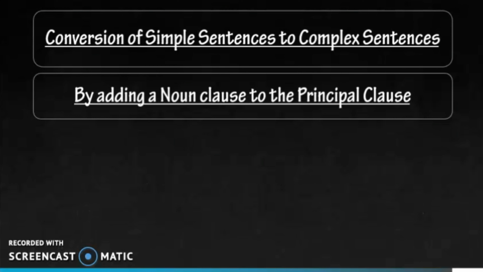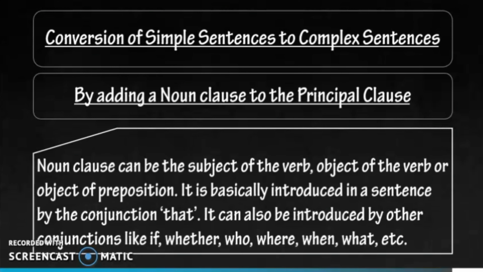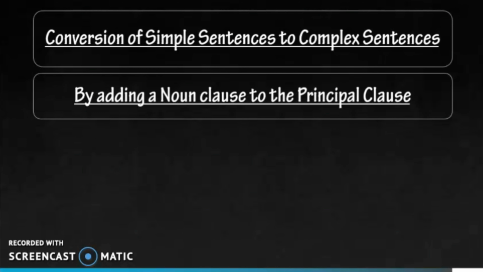So, what is noun clause? Noun clause can be the subject of the verb, object of the verb, or object of preposition. It is basically introduced in a sentence by the conjunction that. It can also be introduced by other conjunctions like if, whether, who, where, when, what, etc. Now, let's take some examples.